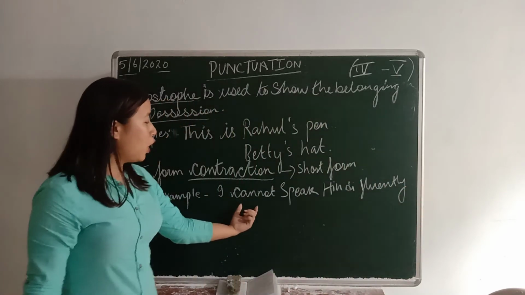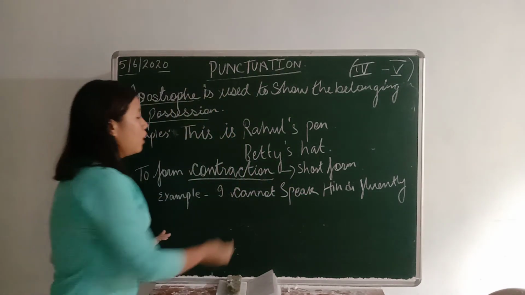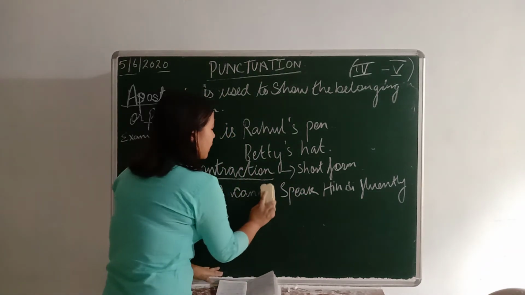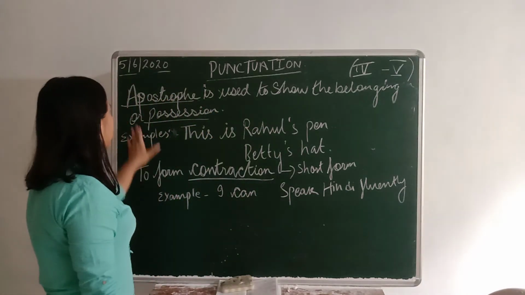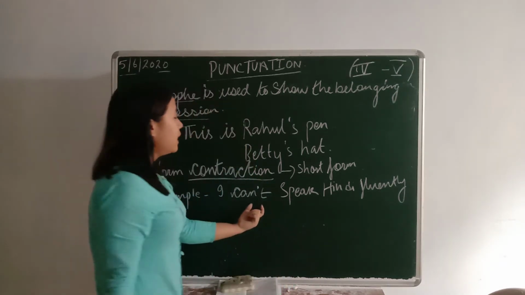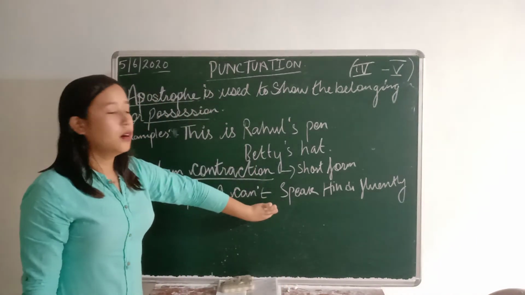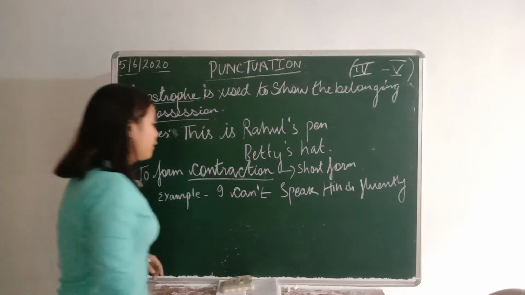So here cannot is shortened, and we write apostrophe and t. In the place of the omitted letters we write an apostrophe.